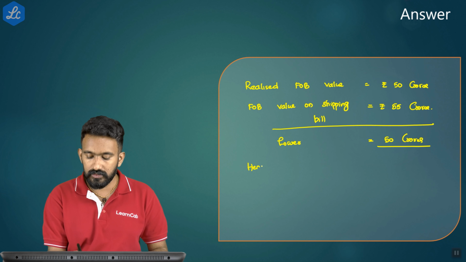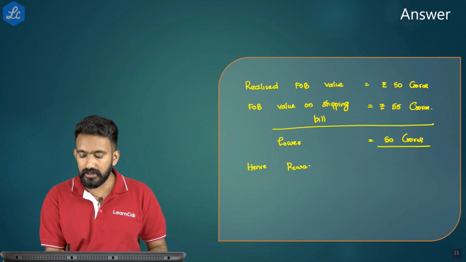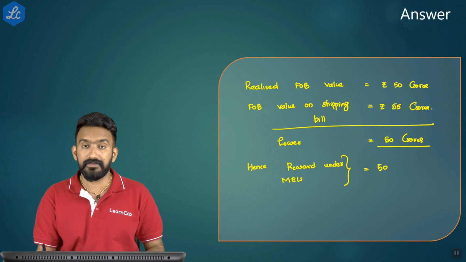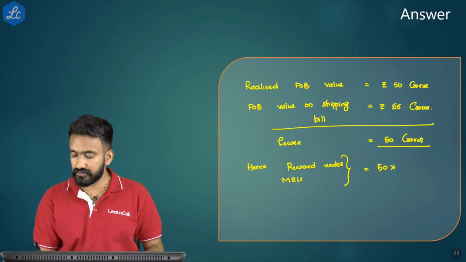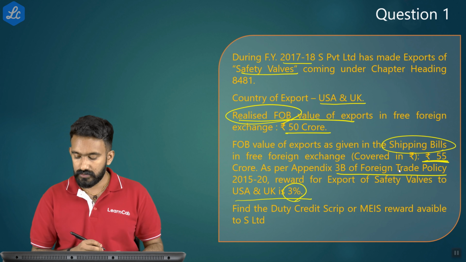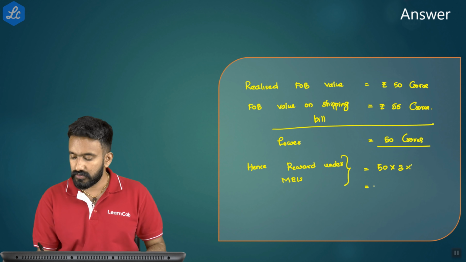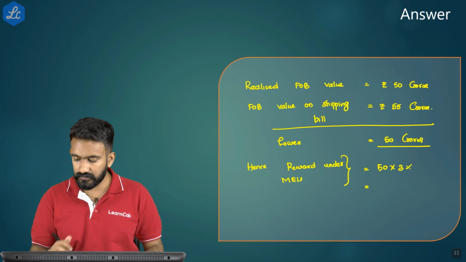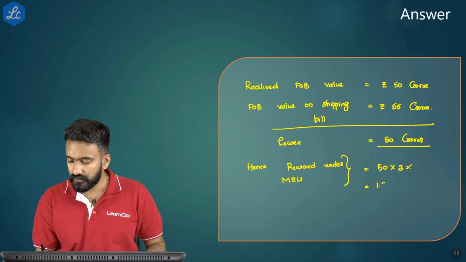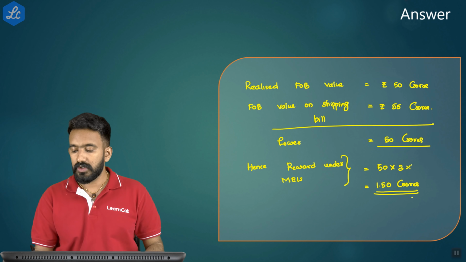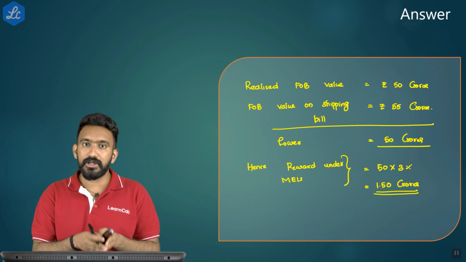Hence, reward under MEIS is equal to 50 crores multiplied by 3%, which is 1.5 crores. So this would be the reward which will be available as a duty scrip.